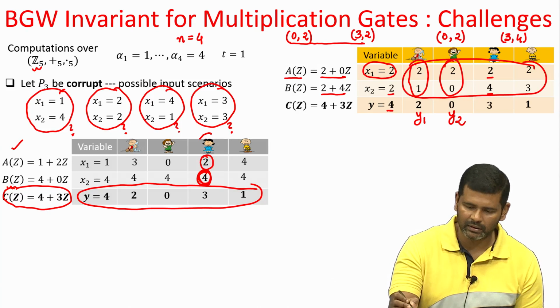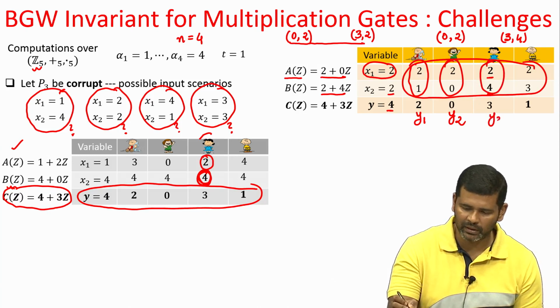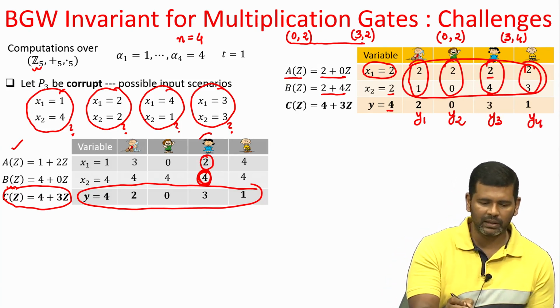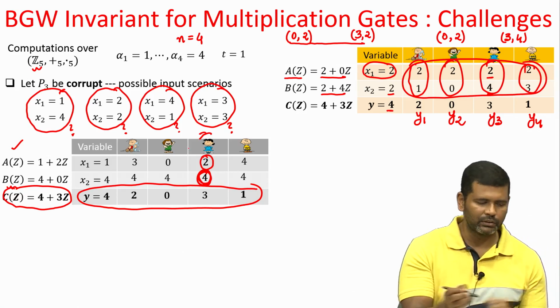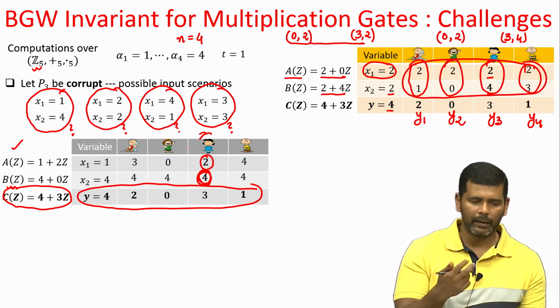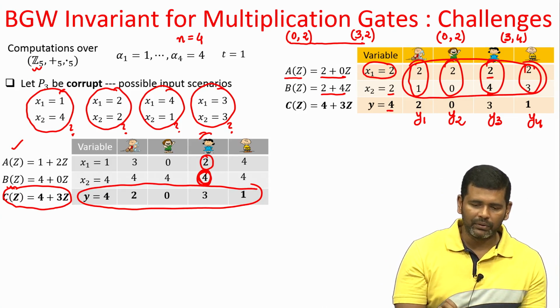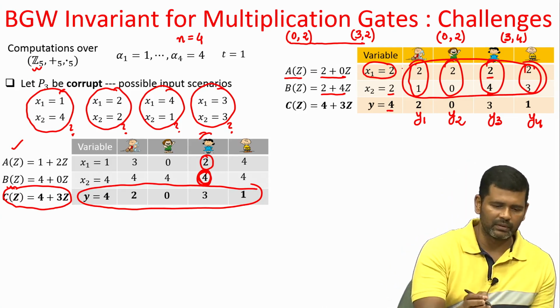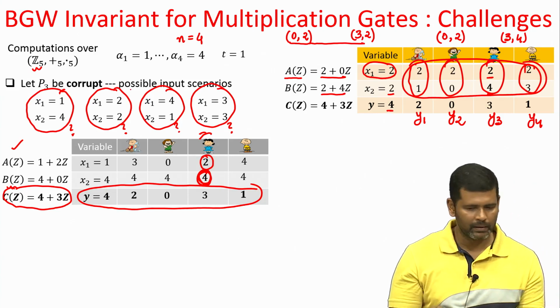Indeed, they would constitute the corresponding y values, and they would have made these y values public, and hence it is quite possible that the adversary, the corrupt P3, had actually seen an execution where x1 was 2 and x2 was 2. That is quite possible. So, this cannot be ruled out.